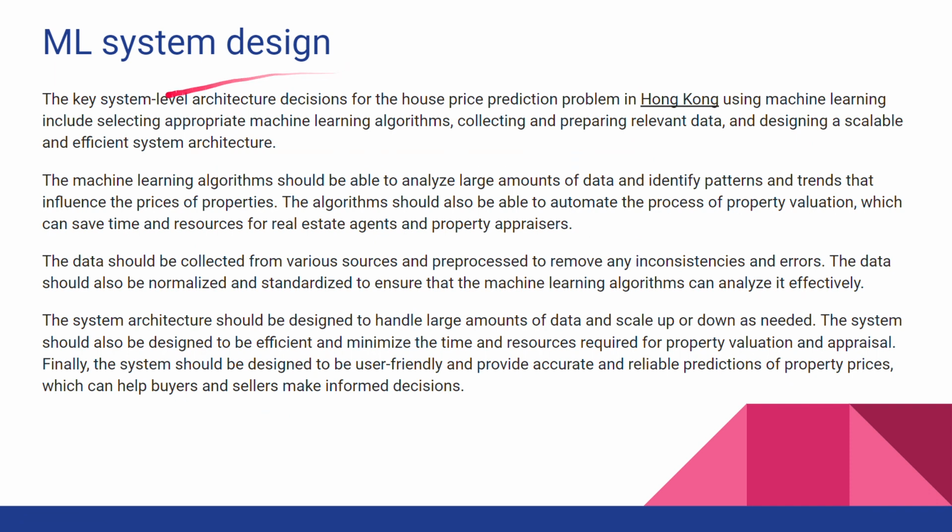Now, the overall machine learning system design should take into account how to select an appropriate machine learning algorithm, collecting and preparing the relevant data because the data will come from a lot of sources, and then of course designing a scalable and efficient system architecture. Now, as we covered before, the algorithm should be able to analyze a large amount of data and identify patterns and trends that influence the price of property. And more importantly, the algorithm should be automated to run maybe on a daily basis or a weekly basis, and that can save time and resources.